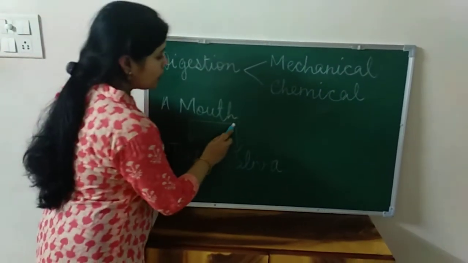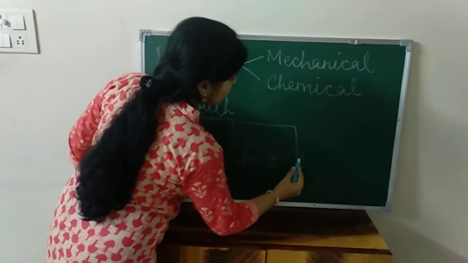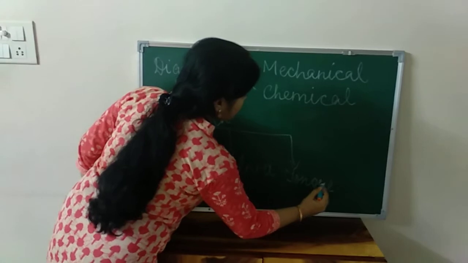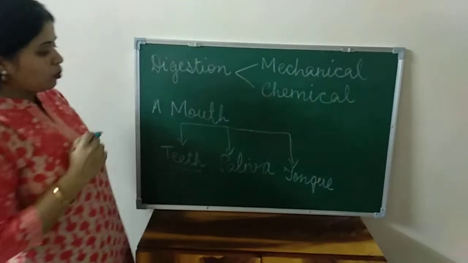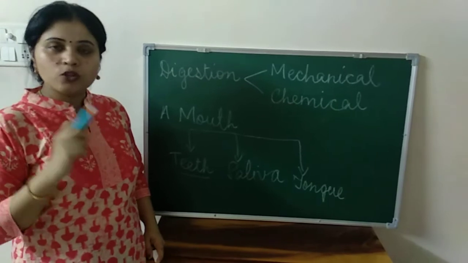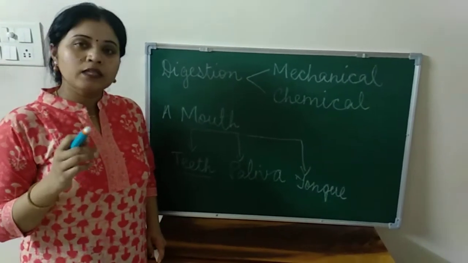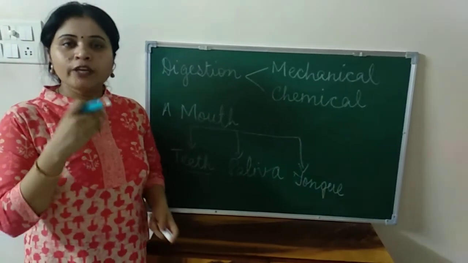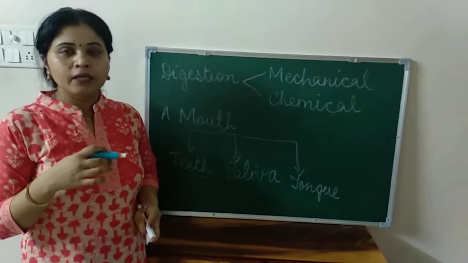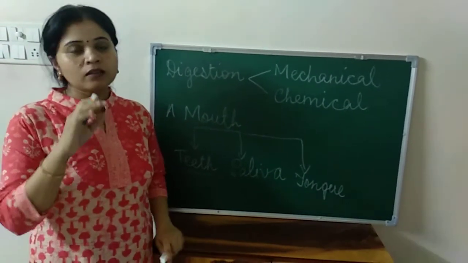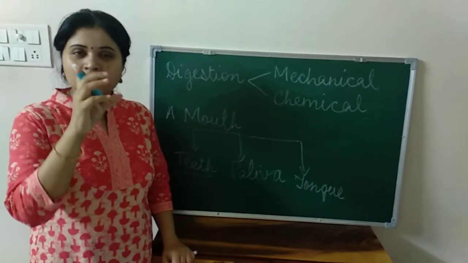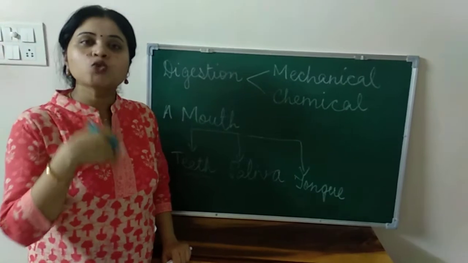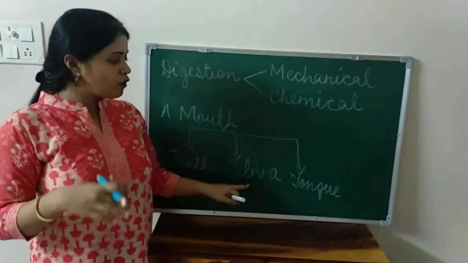Now let's come to the next part, that is the tongue. Now children, one thing you might have noticed is that saliva has the function of converting carbohydrate to sugar, plus it makes the food soft, in the form of a bolus. When you are chewing, automatically your tongue is also helping, the teeth are grinding and saliva is mixing the food into very small particles. It is like mixing the food together and making it into a ball form so that you can easily swallow the food. So this is also one of the functions of saliva.